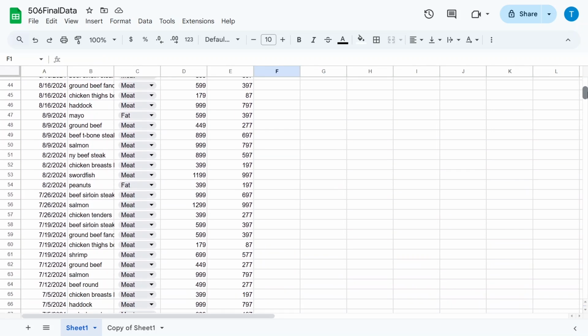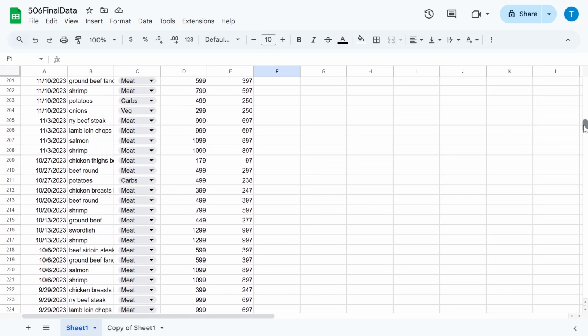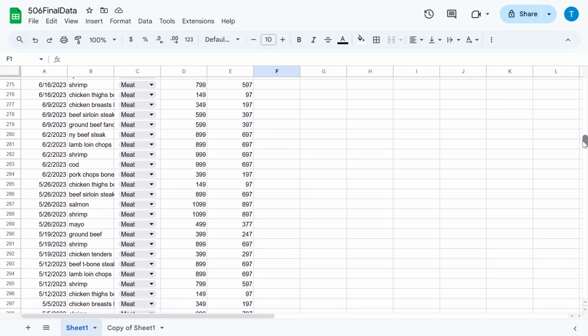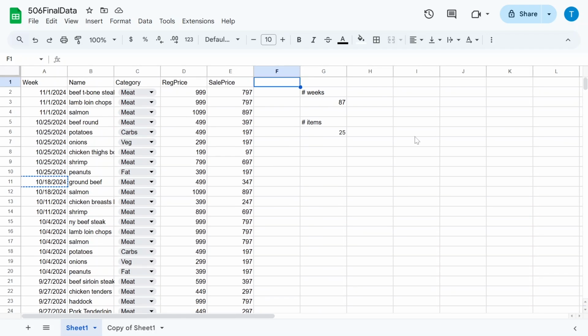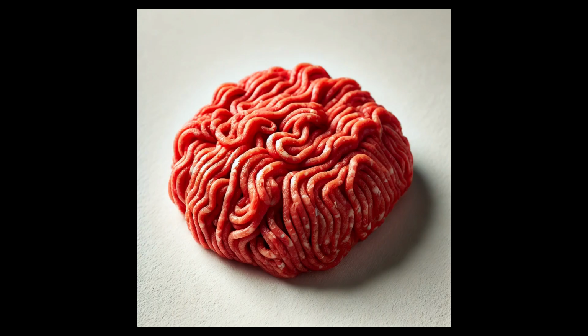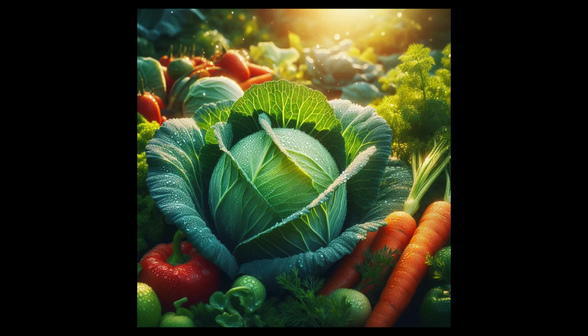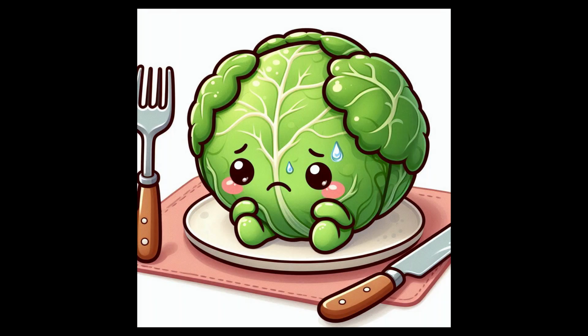Initially, I was collecting a lot of data for non-meat categories, but I eventually dropped this because I felt that the information was too inconsistent on those. Also, part of my original vision was to try and see if I could capture complex and unexpected relationships, such as maybe if one week cabbage goes on sale, then the next week ground beef tends to go on sale. But I decided that without enough volume of data, I just wouldn't be able to meaningfully capture these relationships if they did exist. And so for now, I'm just focusing on meat items.